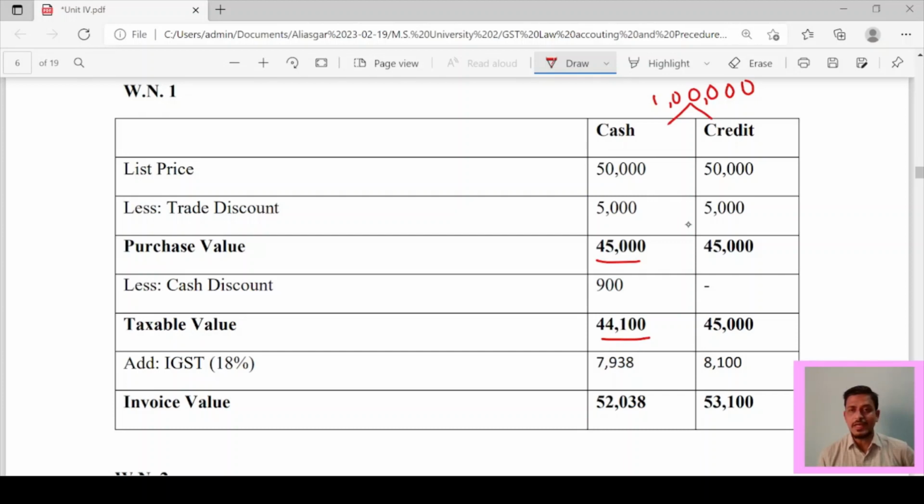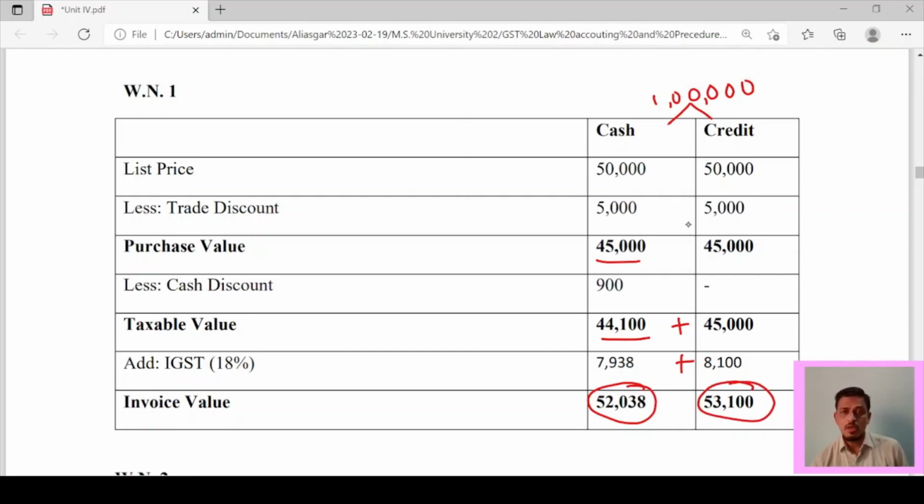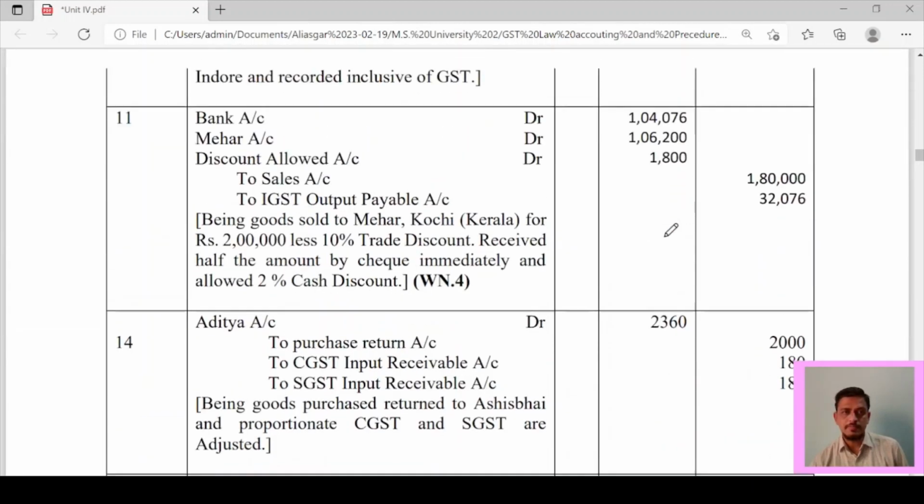So we have deducted 900, so 44,100 and 45,000. Here 45,000 will appear. Now add IGST, because Jas is of Jharkhand, so IGST will be levied on 44,100 at 18%, 7,938, and on 45,000 at 18%, 8,100. So you have to make the total of both the values, and you will get the invoice value, 52,038 and 53,100. Now we will understand how to pass the entry.